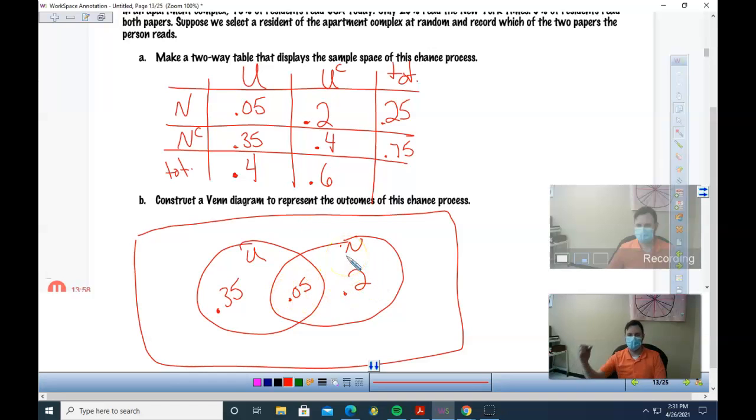Alright, New York Times is 0.25, so I know it's 0.2, because these have to add to 0.25. And then I'm left with who doesn't do either. Well, you add all these up and subtract it from 1. So I get 0.6. So that means 0.4 read none of them. And that's your Venn diagram. Okay? Both ways work.